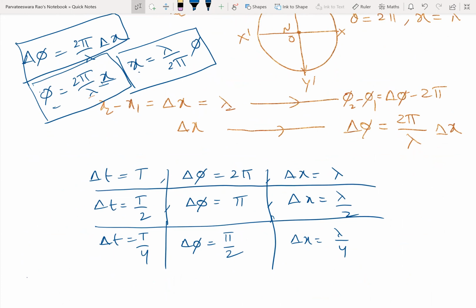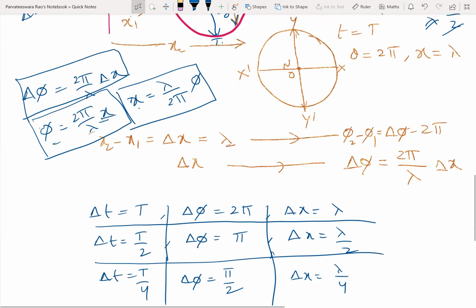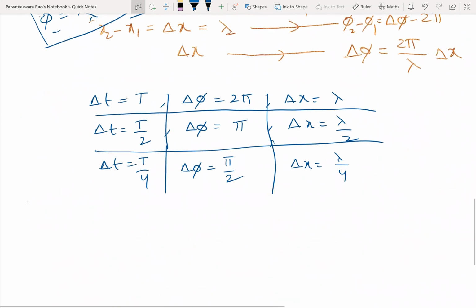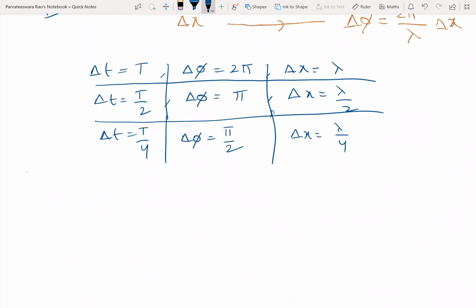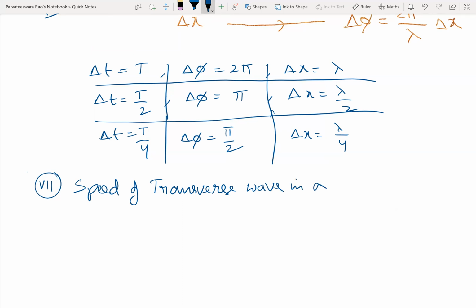So now we have another formula that I will also tell you here. Derivation is not there. So the speed of a transverse wave in a string.